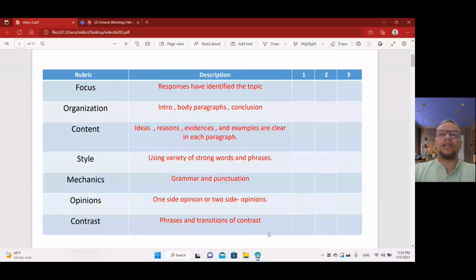You can write a short paragraph or a long paragraph. If you want a long paragraph, mention more than one reason in one body paragraph. So in this order: topic sentence, explain, evidence, example, effect. Then the second reason: explain, evidence, example, effect.